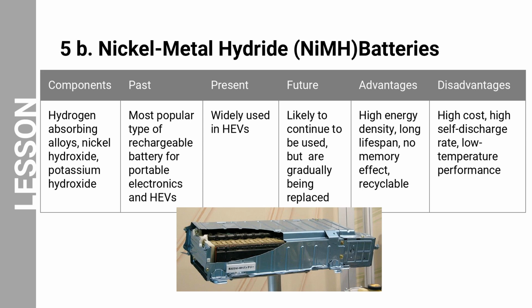Nickel metal hydride batteries also have disadvantages. They are more expensive than other types of batteries, such as lead-acid batteries. They have a high self-discharge rate, meaning they lose power over time, even when unused. This can reduce the amount of time that an HEV can run on a single charge. Their cold weather performance is not as robust as other battery types, such as lithium-ion batteries.